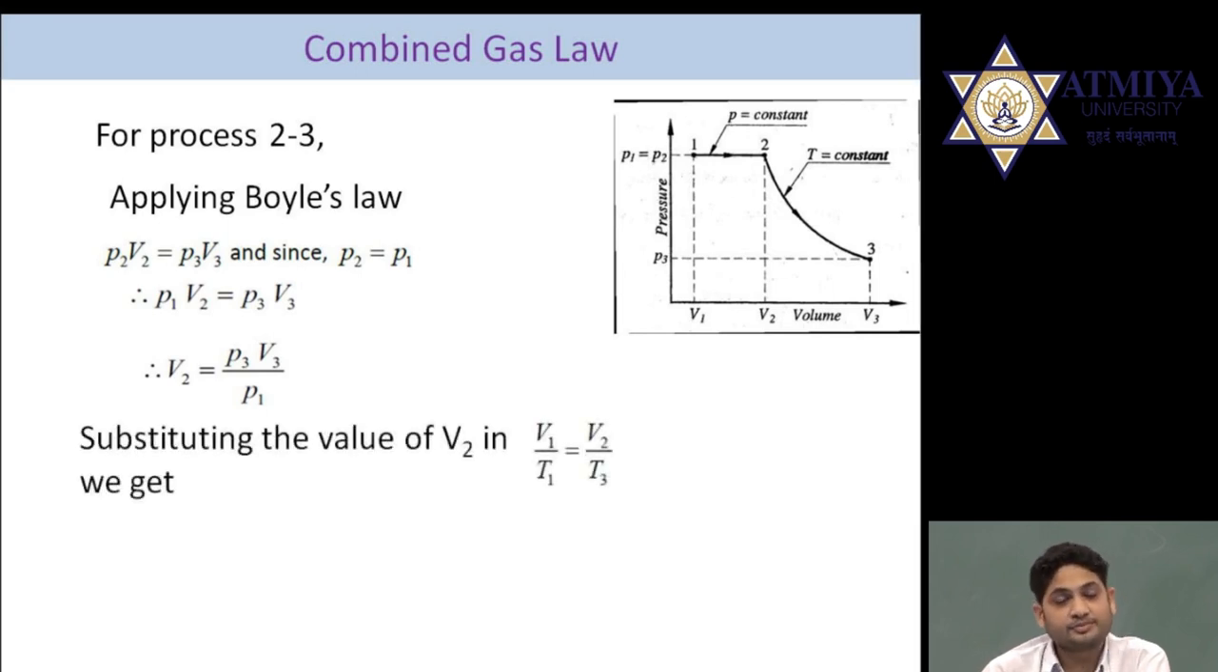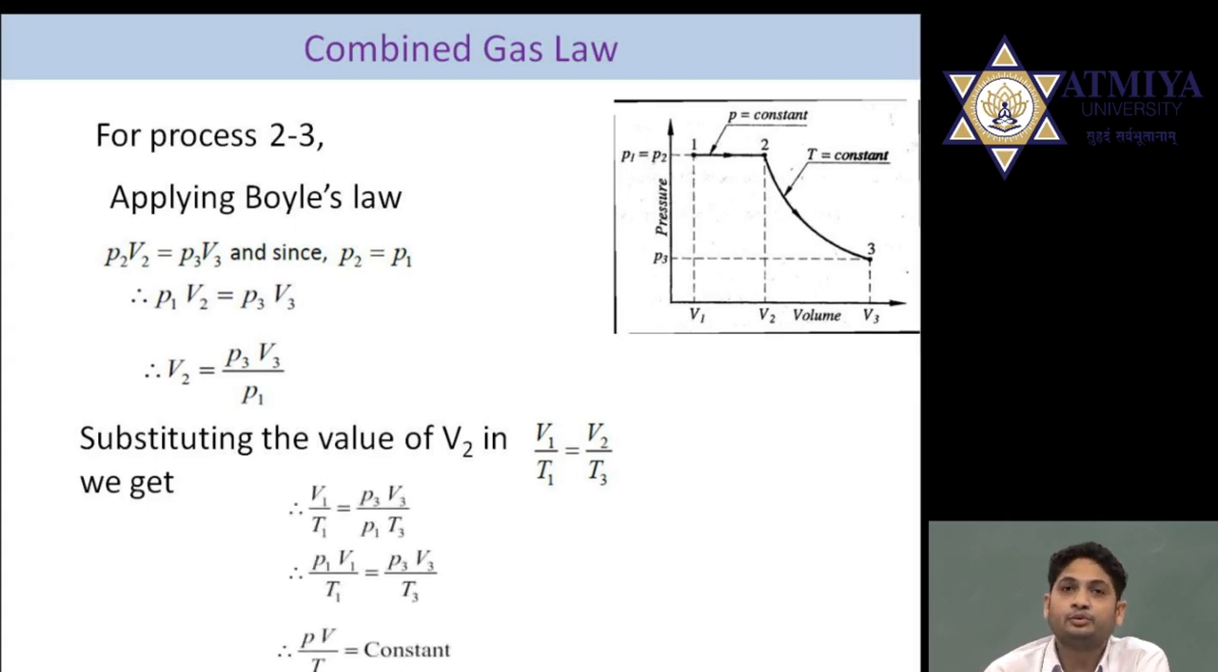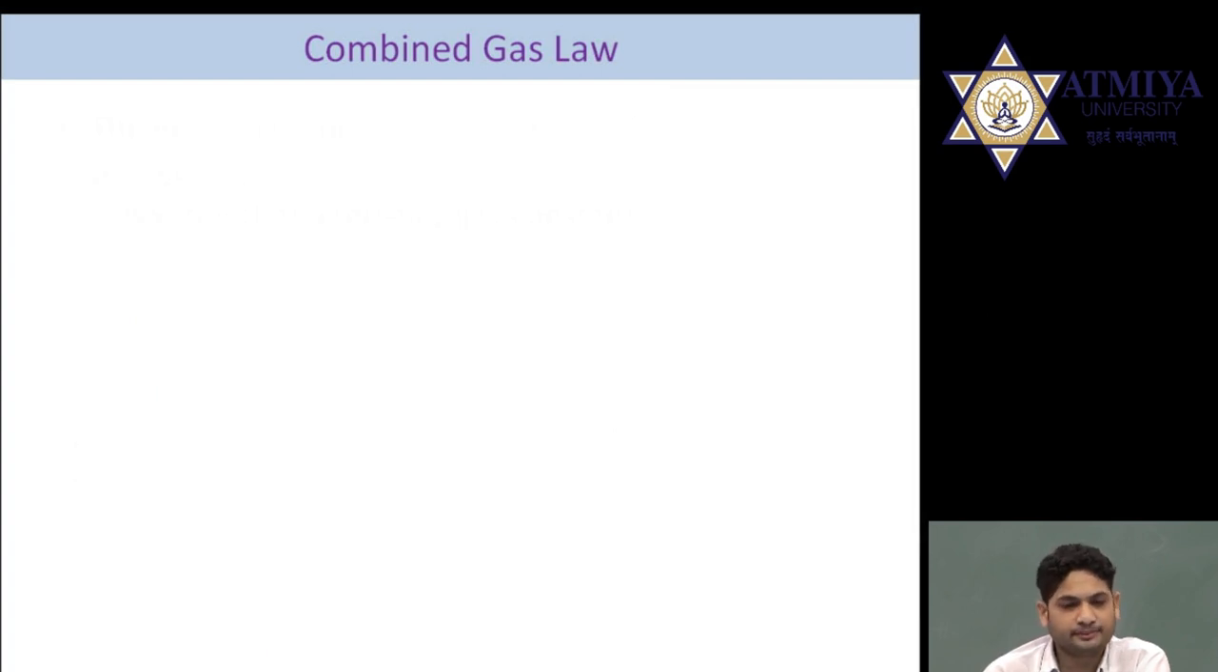Now substituting the value of V2 in the equation V1 by T1 is equal to V2 by T3, our equation will become V1 by T1 is equal to P3 V3 divided by P1 into T3. If we rearrange this equation, P1 V1 by T1 is equal to P3 V3 by T3, and this is applicable for process 1 to 3. If we write this equation in generalized terms, it becomes P into V by T is equal to constant.